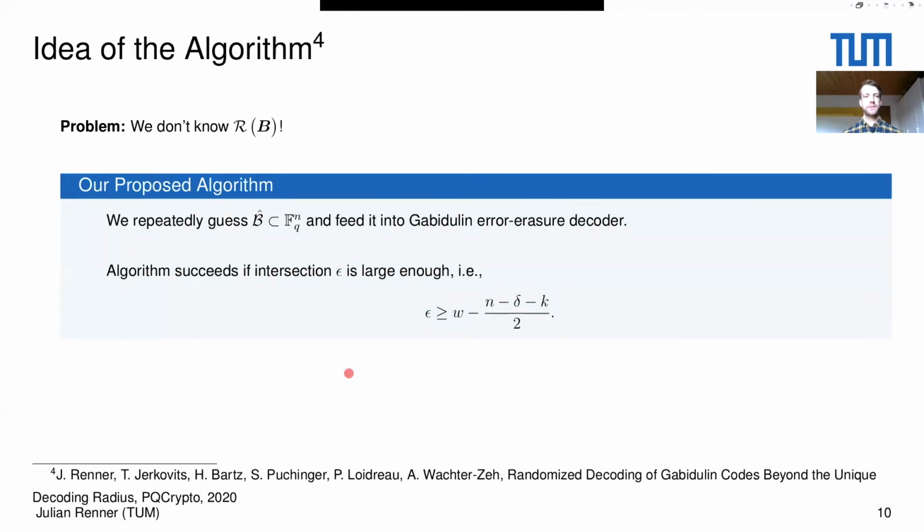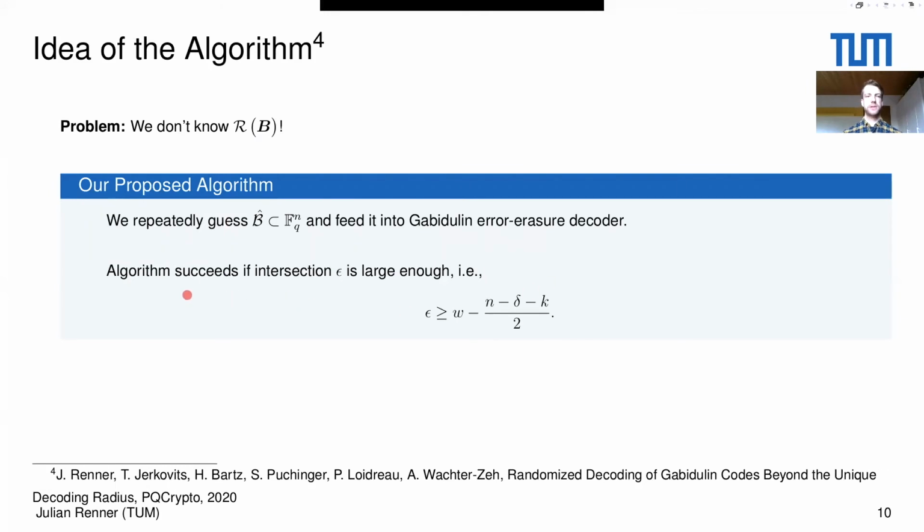What is the problem? The problem, as before, is that we don't have any information about the error. So what we do is, instead of guessing erroneous positions like in the Hamming metric, we are now guessing subspaces B hat. And then we feed these subspaces into the Gabidulin error erasure decoder that I just mentioned.